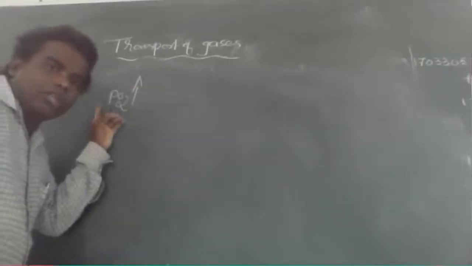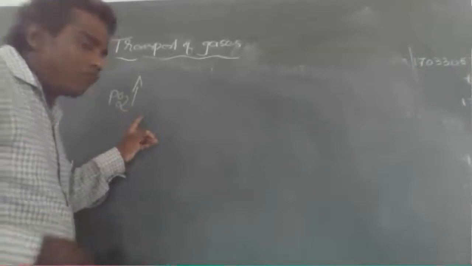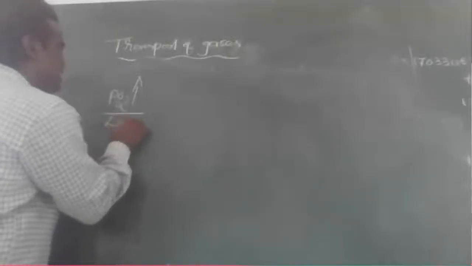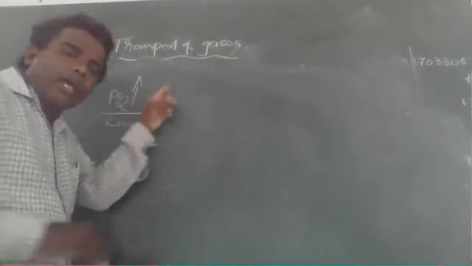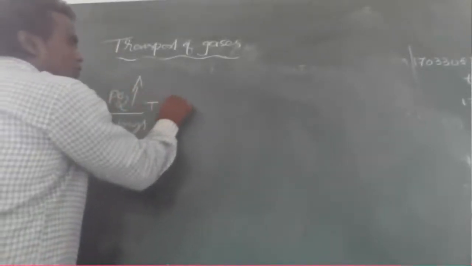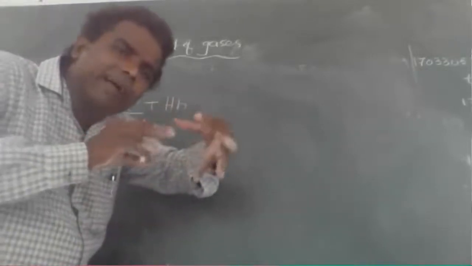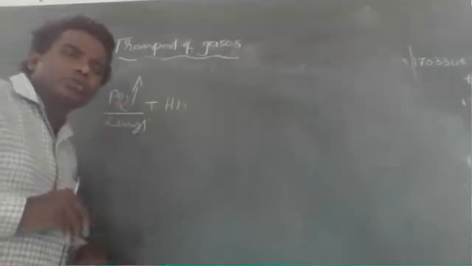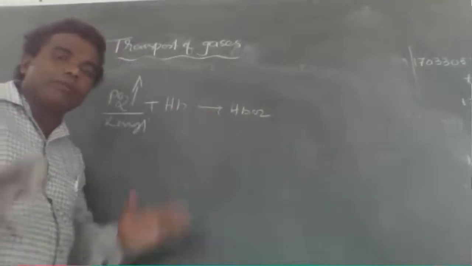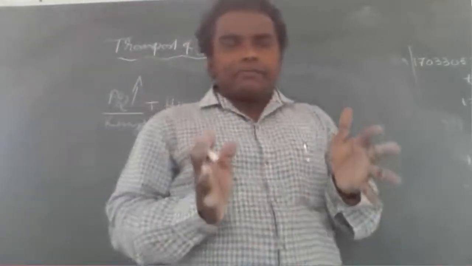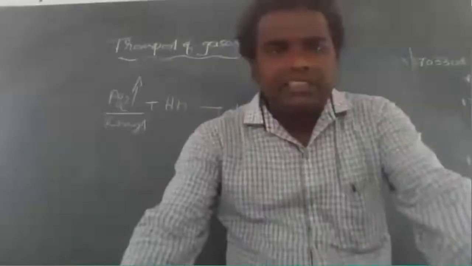Okay, PO2, partial oxygen pressure, is high. Where is it high? In the lungs, the oxygen pressure is high. In that condition, the hemoglobin is loosely bound with oxygen to form oxyhemoglobin. Remember one thing: this means hemoglobin saturation takes place.